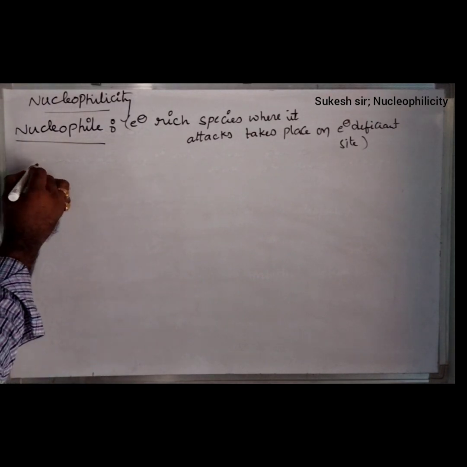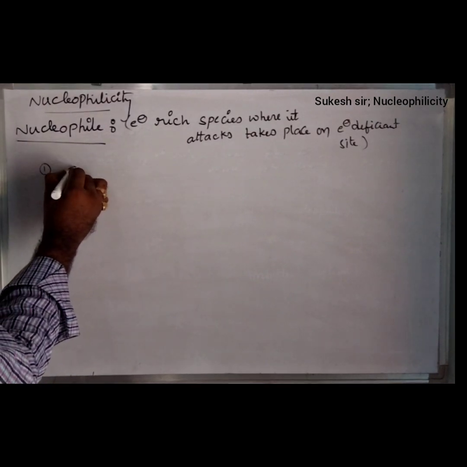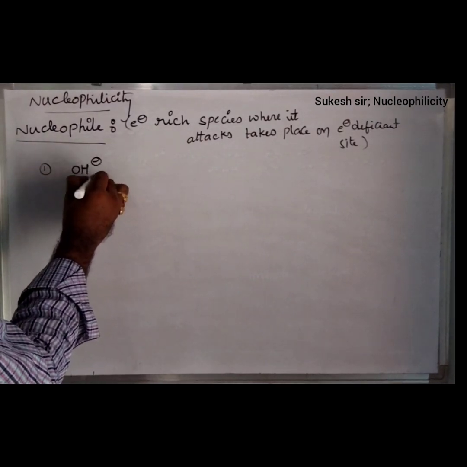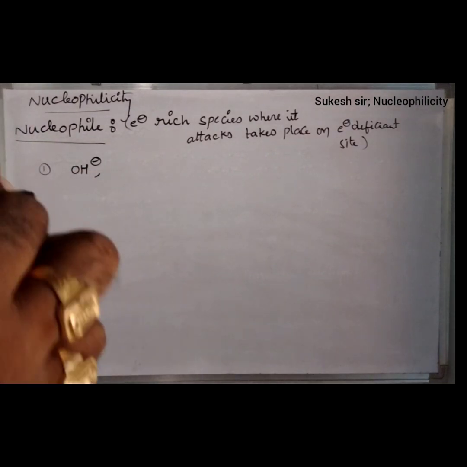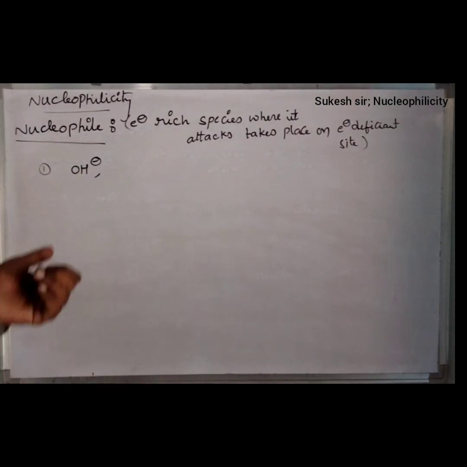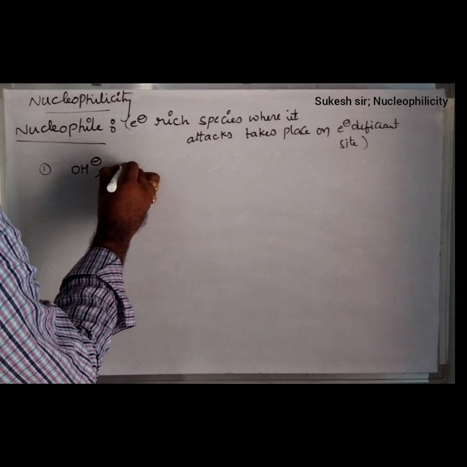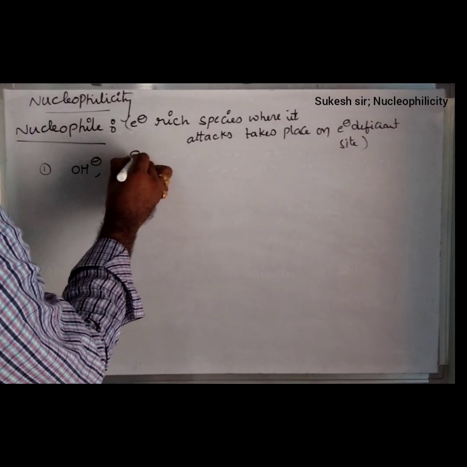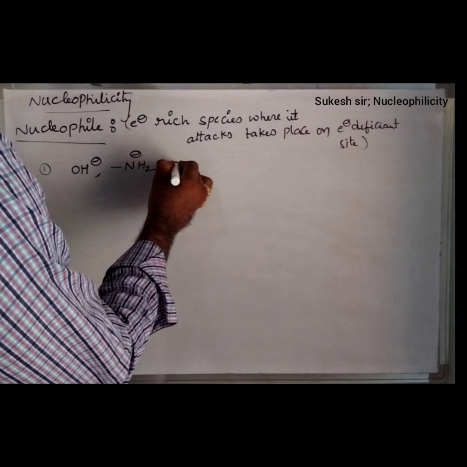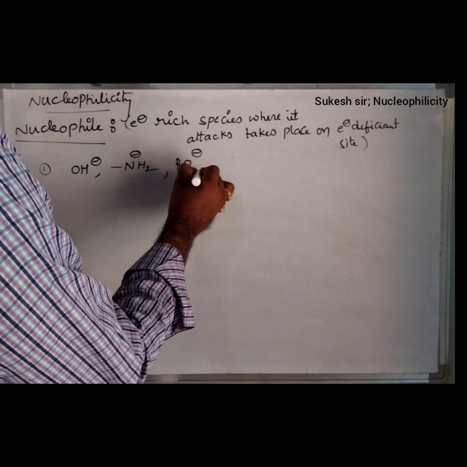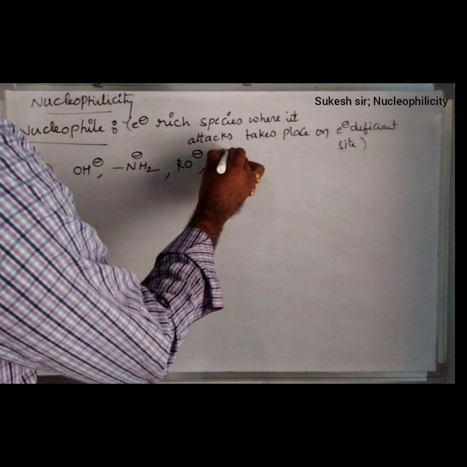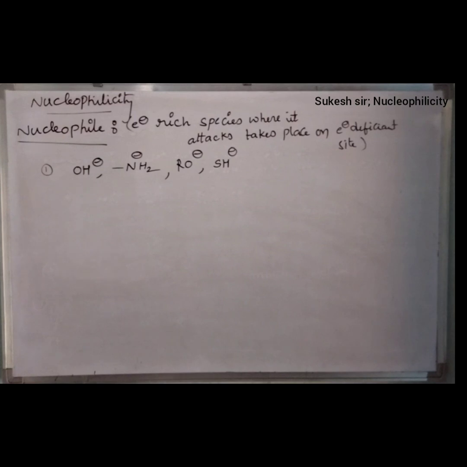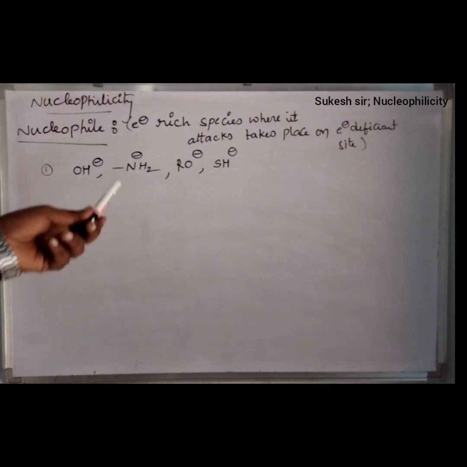Suppose I take OH minus, where oxygen attains a negative charge; due to that reason it is considered electron rich. If you take another example, NH2 minus, nitrogen attains a negative charge, or RO minus, or SH minus. All these species contain a negative charge.